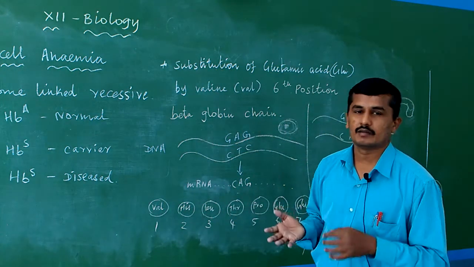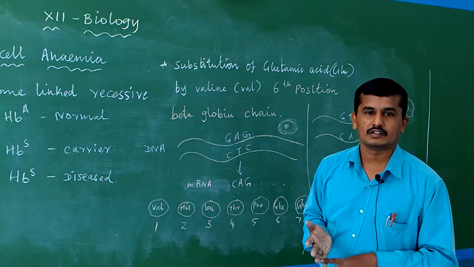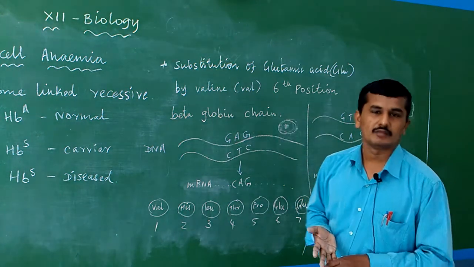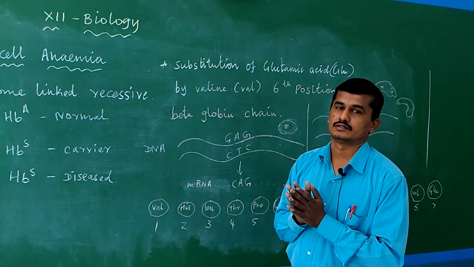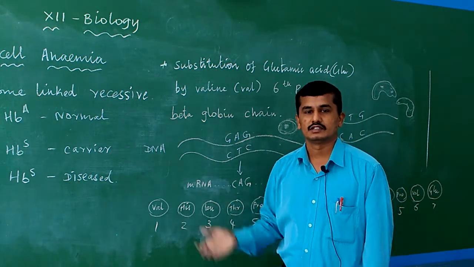Okay, so far we have completed color blindness, which is a Mendelian disorder, sickle cell anemia, which is a Mendelian disorder, and hemophilia, also a Mendelian disorder. Okay, in the next class, the next disease.